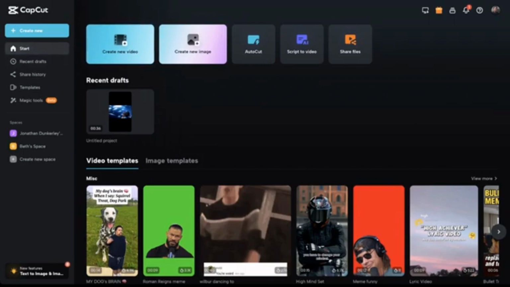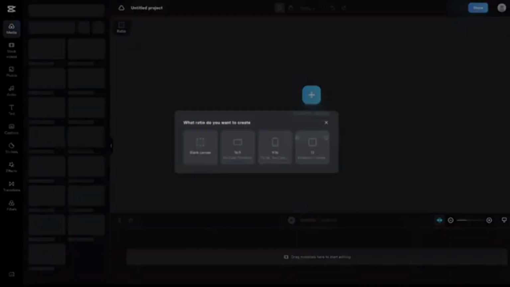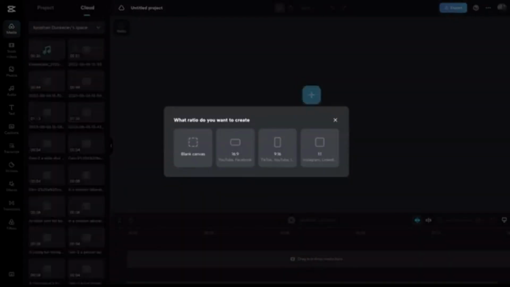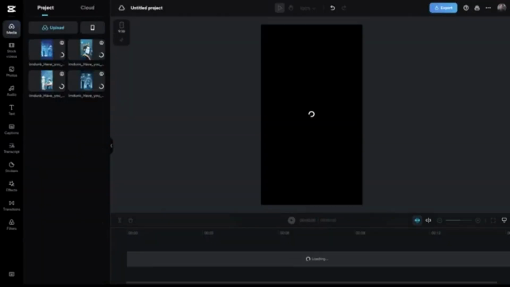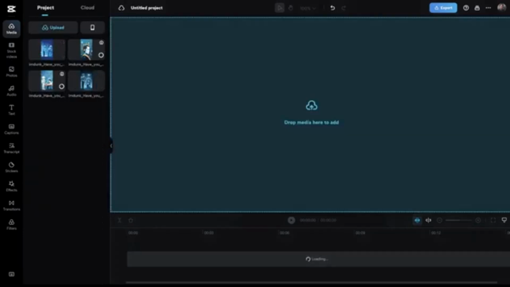So CapCut is a free editing software. There is a paid tier if you would like to get that. It adds some extra features, adds syncing to the cloud and things like that. But those aren't really 100% necessary for you to accomplish this. So I'm just going to go ahead and create a new video. And it's going to ask me the aspect ratio, and I am going to do vertical 9:16. And then I'm going to add in the voiceover that we created in 11 Labs.